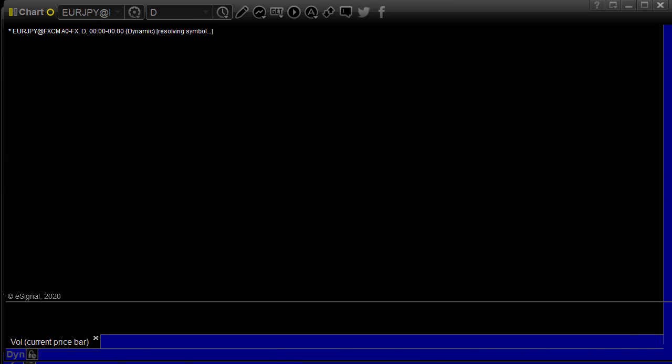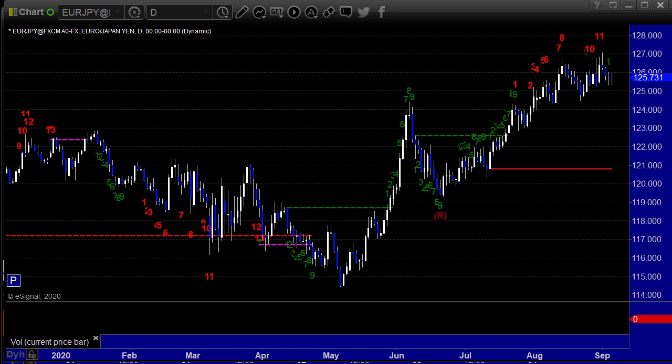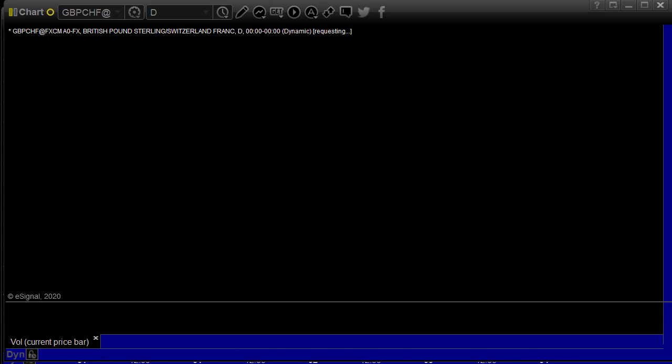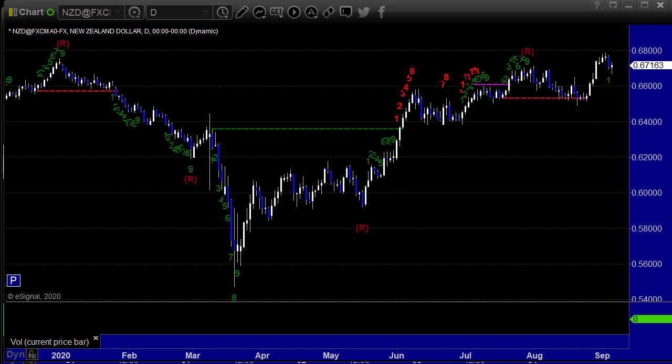It's been very flat. The euro yen has been flat for a couple of weeks. The pound yen has also been flat for a week or so. The pound Swiss, not much there. And the New Zealand dollar pair has also been flat.